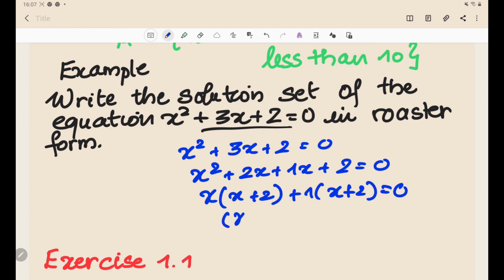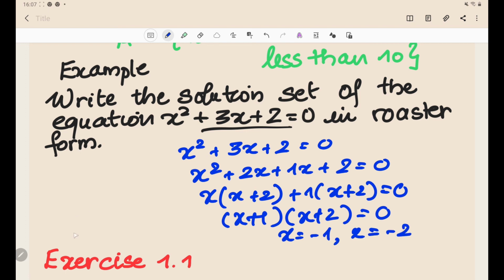So you have x plus 1 into x plus 2, and the roots are x equal to minus 1 and x equal to minus 2. So how do you represent sets in roster form? First of all, you open a brace, then you write each element. Elements are immaterial, you can order them any way you like. So I'm writing it like minus 1, minus 2. So this is the solution of this equation in roster form.